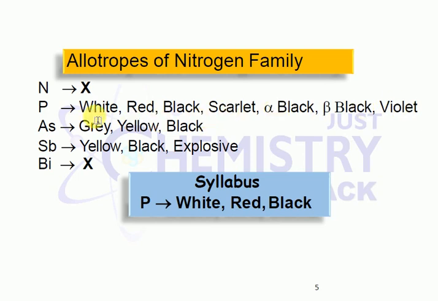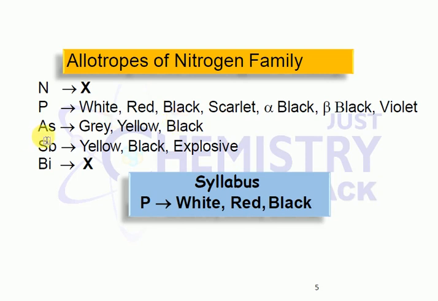Some books say white phosphorus is a white color liquid, and some books say it is a white color solid only. It glows at night time. It is very reactive and will readily catch fire. Red phosphorus is what you use in the matchstick. The matchbox has a red colored part, that is red phosphorus only. Black phosphorus we generally do not use in our daily life.